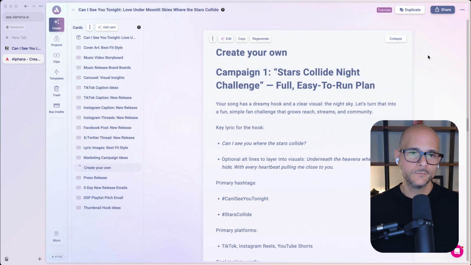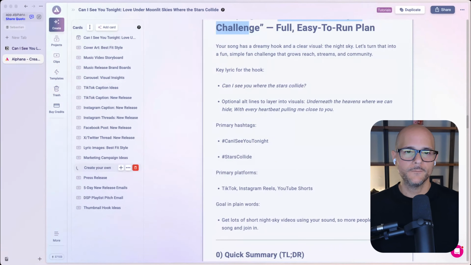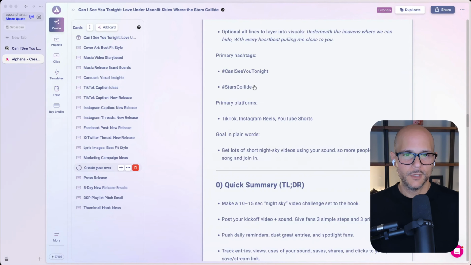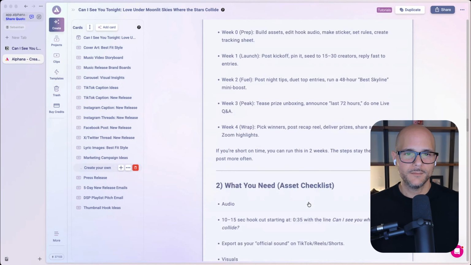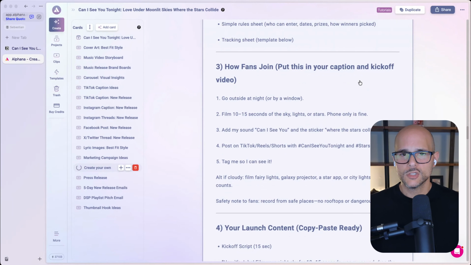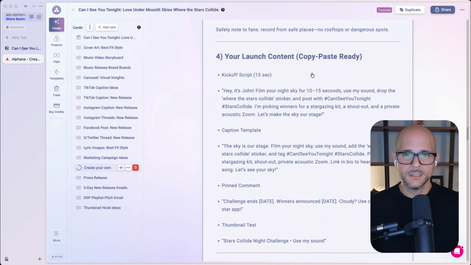And here we go. So campaign 1, Stars Collide Night Challenge, full easy to run plan. And here it is, right? And let's see what it did. So it came up with the high level, primary hashtags, platforms. It gave a quick summary. It generated a timeline. It put together a checklist of everything that you would need. How fans join, so you could put your caption in. Kickoff video, your launch content. This is all copy and paste, right? So here it is, kickoff script.